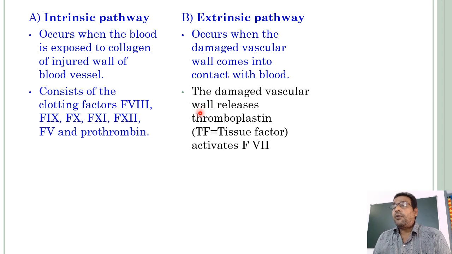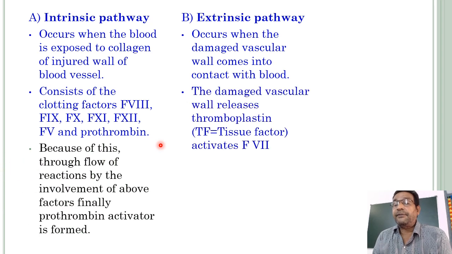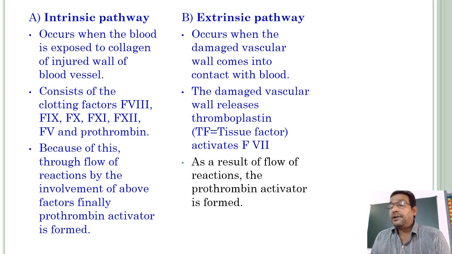The damaged vascular wall releases thromboplastin, which is called tissue factor, and it activates factor 7. Because of this, through a flow of reactions involving the above factors, finally prothrombin activator is formed. As a result of a cascade of reactions, that means a complicated flow of reactions, the prothrombin activator is formed.